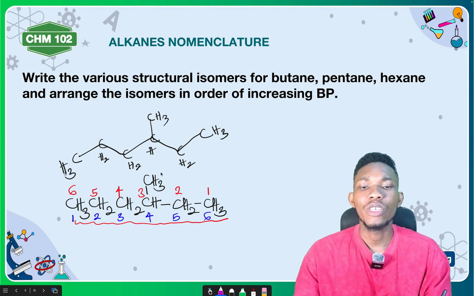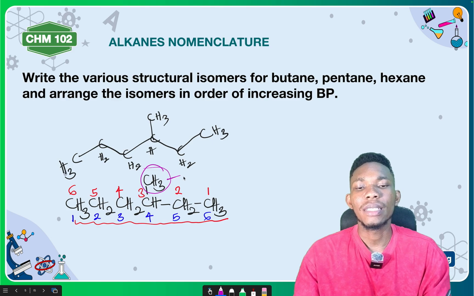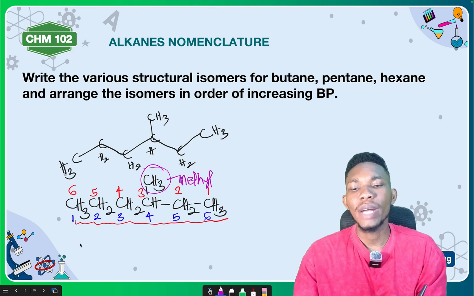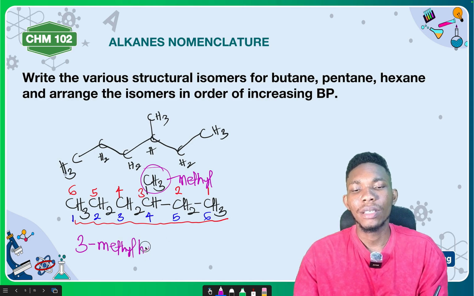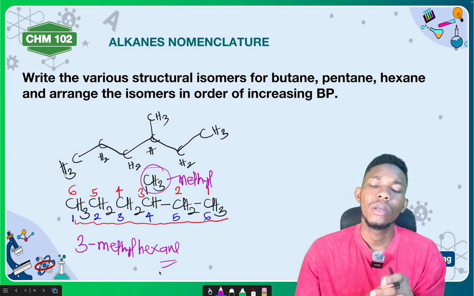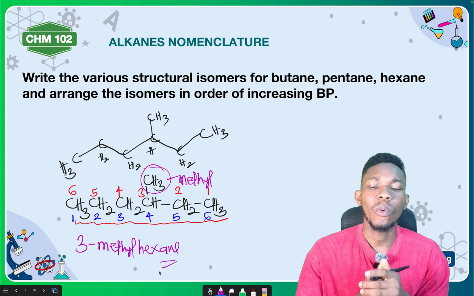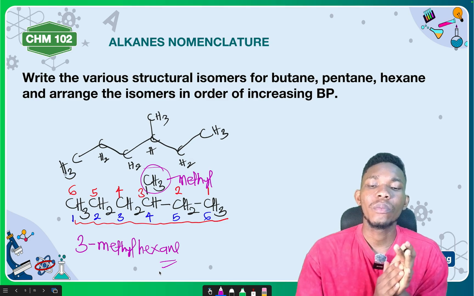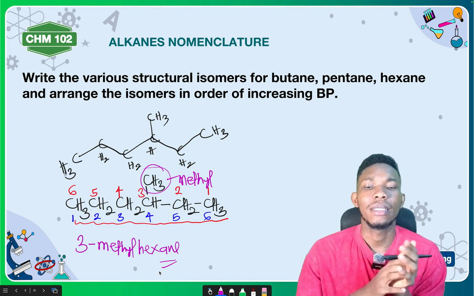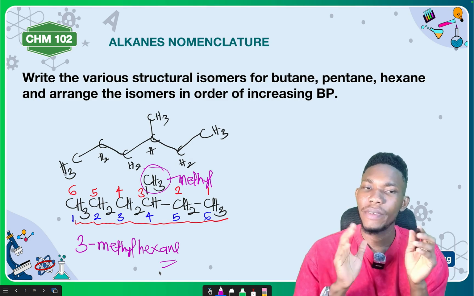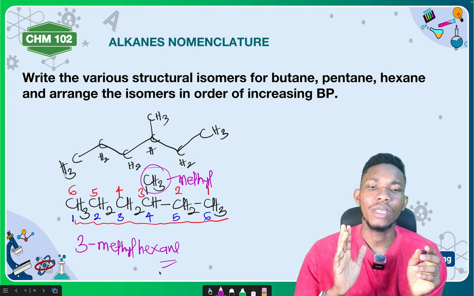At position number 3, you have a substituent there. What substituent is that? It is a methyl substituent. So first of all, you write the position. So this is 3. And then you have methyl. And then hexane. The longest continuous chain has 6 carbons. And from the homologous series, I've taught you before, 6 carbons is for what? Hexane. So the name of this compound is 3-methylhexane. Is that okay? It's a very simple thing that you have been given here.